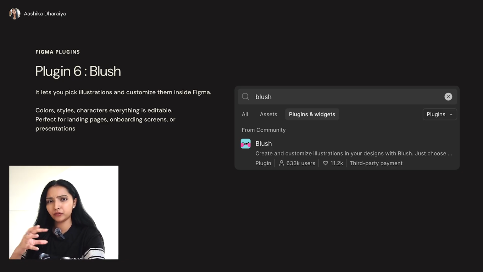So it has a collection of customizable artwork styles like people, objects, scenes, etc. It provides ready to use visuals for apps, websites and presentations. It saves time by avoiding manual illustration creation. A lot of people manually go and create illustrations. You don't have to do it. You can find a really good bunch of illustrations in this plugin, so you don't have to worry about it and you can use it for free. You can apply illustrations just like that.